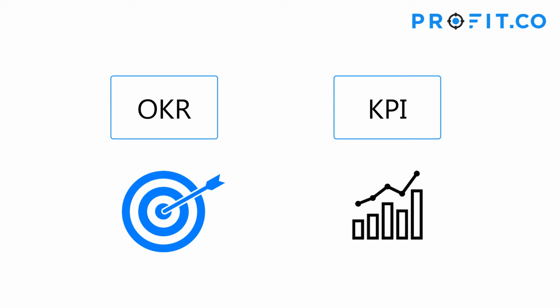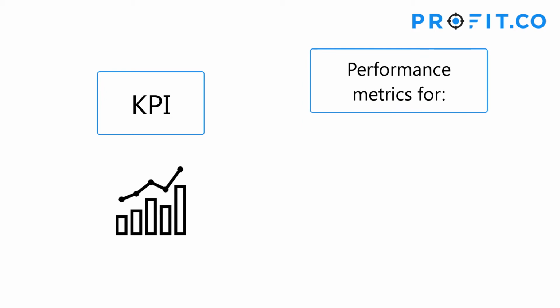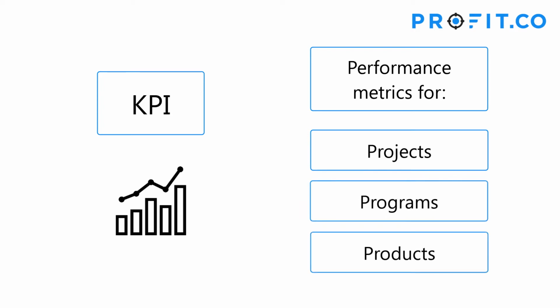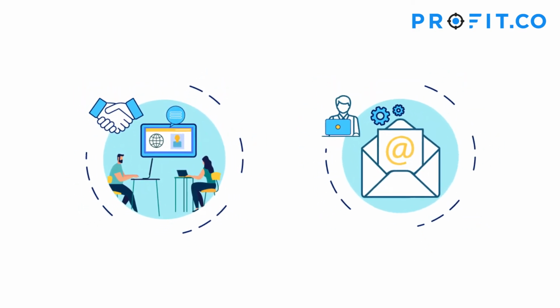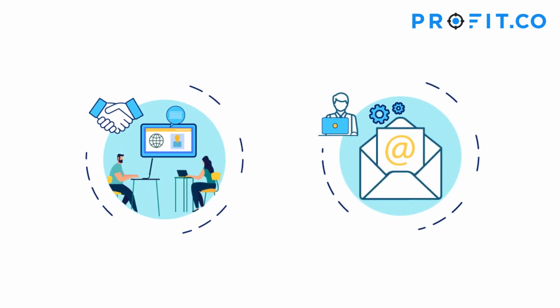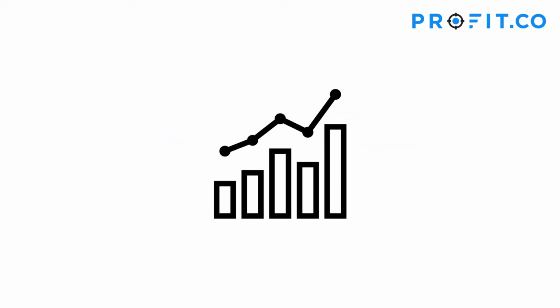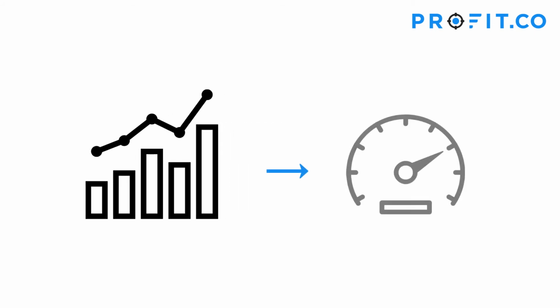KPIs are defined as performance metrics that evaluate the success of an organization or of a particular activity. KPIs can apply to projects, programs, products, and a variety of other initiatives. They can measure the success of anything from sales goals to social media metrics. Today, KPIs have been adopted by countless organizations and used to evaluate and forecast success. However, a KPI is only as valuable as the action it inspires.